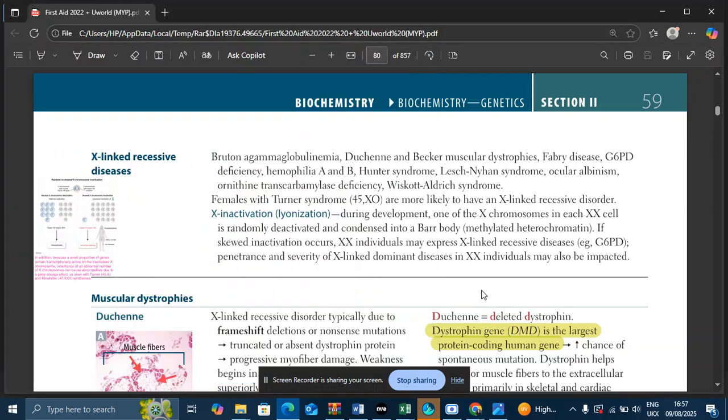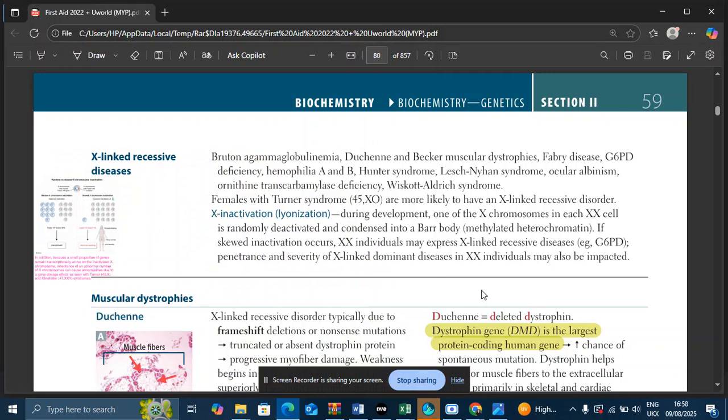Hello, everyone. Today we will talk about lionization, also called X inactivation or bar body formation. It is a very natural process that happens only in females, who have two X chromosomes, and not in males, because males have only one X chromosome. It is the process of X inactivation. So lionization happens only when you have two X chromosomes, so one of those X chromosomes gets inactivated. It cannot happen in men, it can only happen in women. Okay, three names: lionization, X inactivation, or bar body formation.